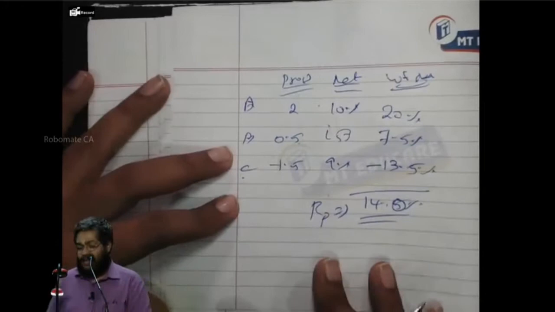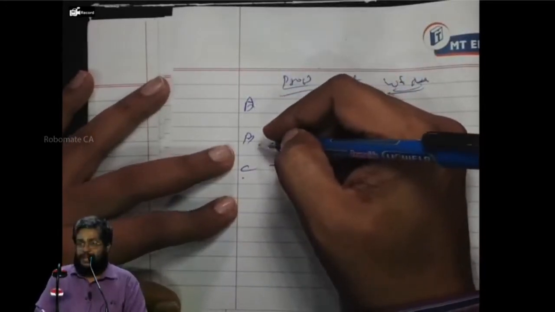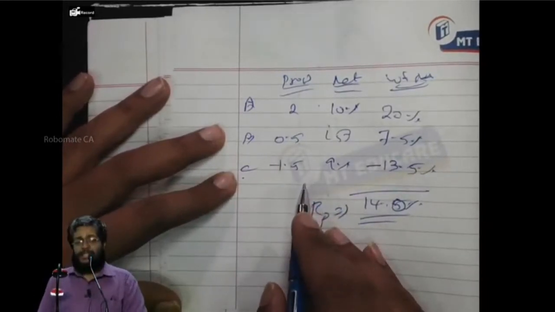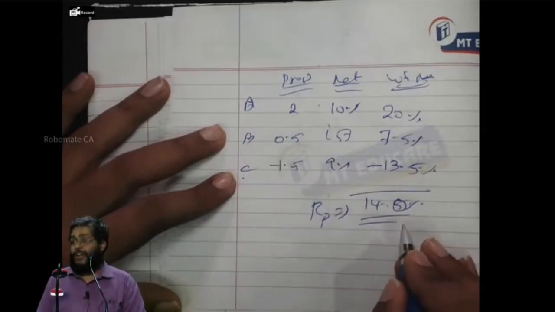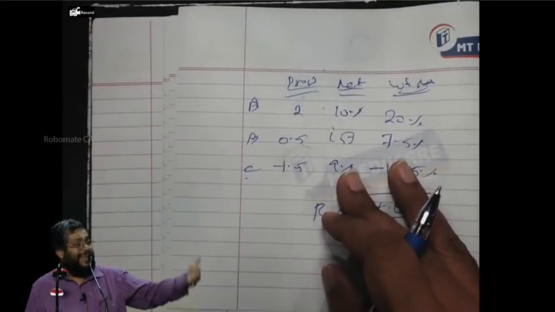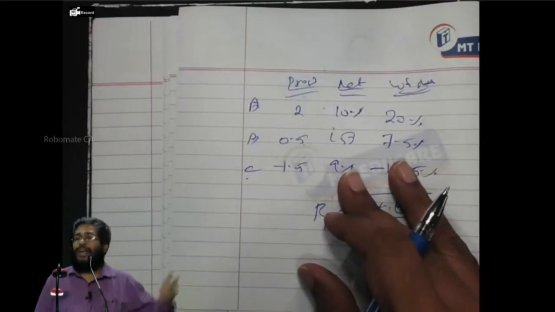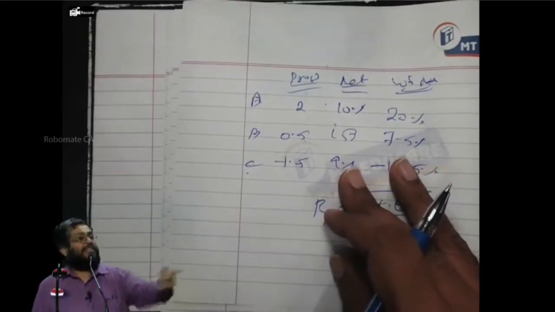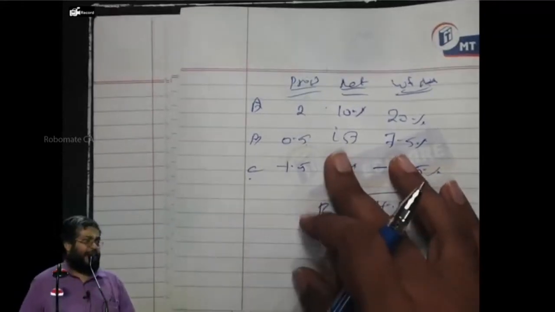So what the market does is the price of A begins to increase, the price of B what? Begins to increase, and the price of C what? Begins to decrease. Short selling proceeds reduces, investment cost what? Increases. Slowly the portfolio return what? Decreases. Yes or no? And the RF return also what? Decreases. Or price also what? Decreases due to what? Lack of demand. Slowly after some time equilibrium will be what? Achieved. This is because arbitrage process. Everybody are you following what I am saying? This is because what? Arbitrage pricing theory.